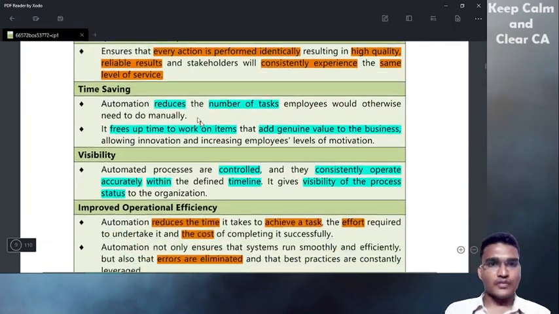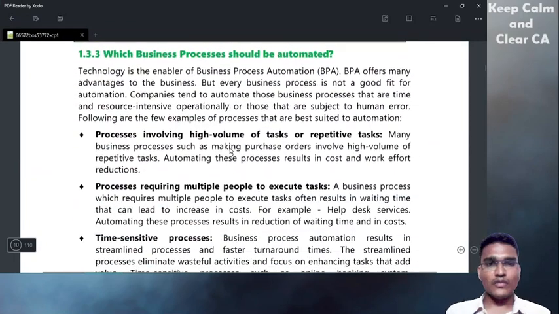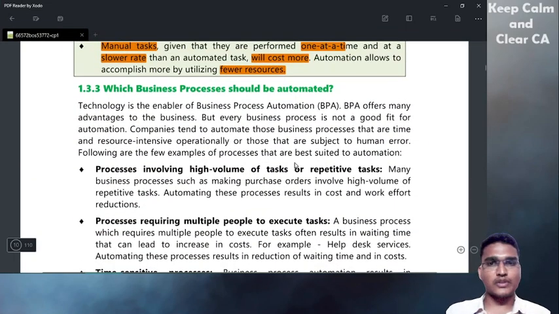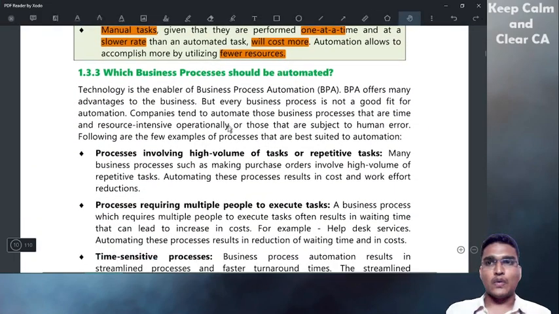Okay. Now, which business process should be automated? What kind of business process should be automated?